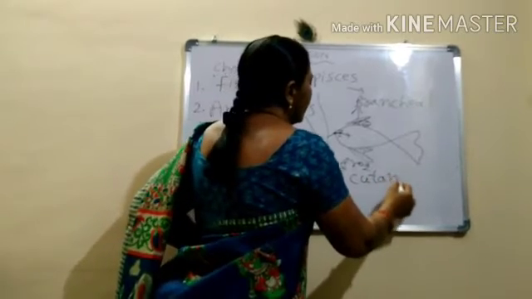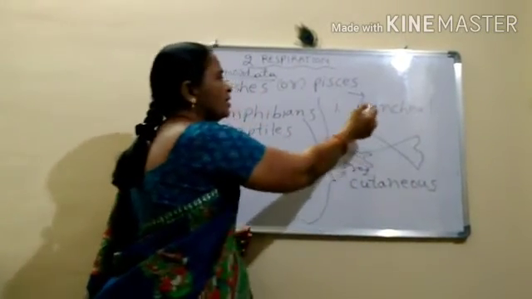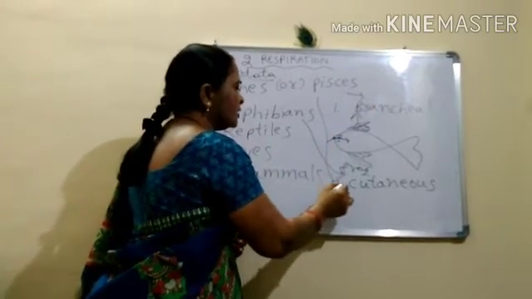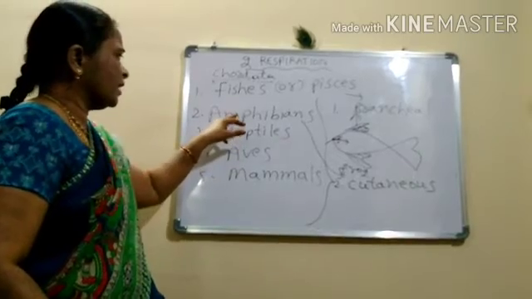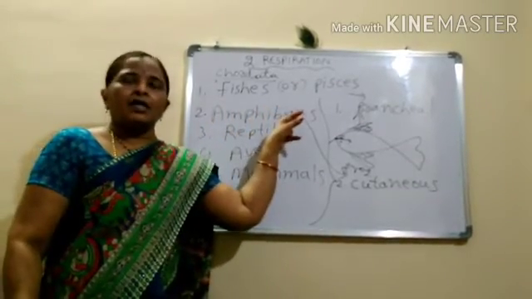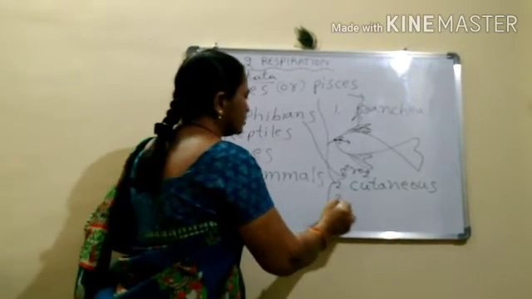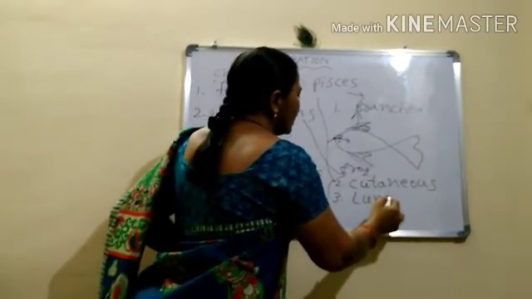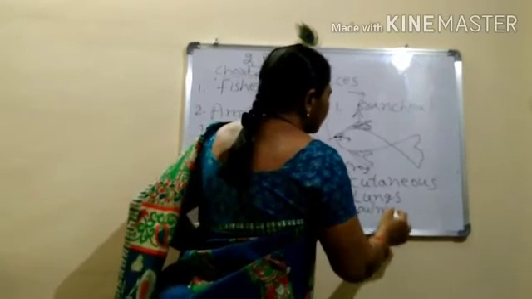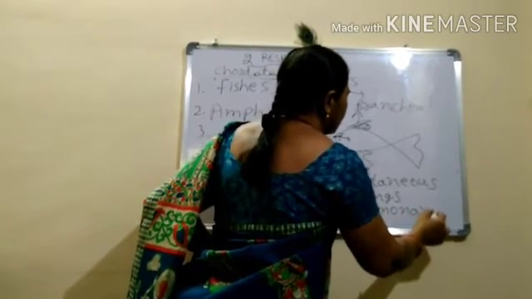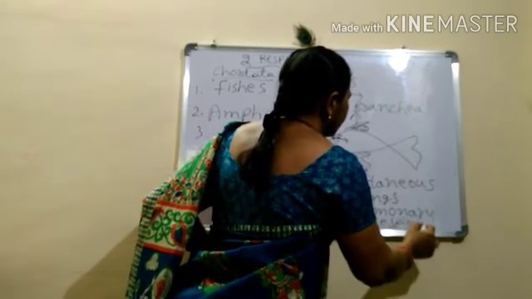Here you are seeing, first one branchial, second one cutaneous, and in the frog, it also has lungs. Respiration through lungs is known as pulmonary respiration.